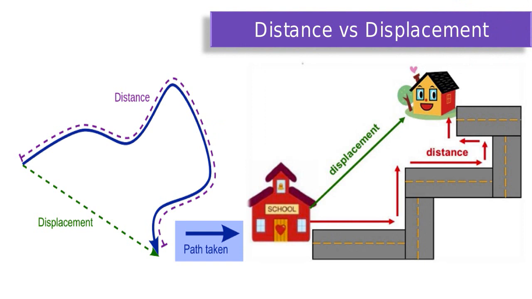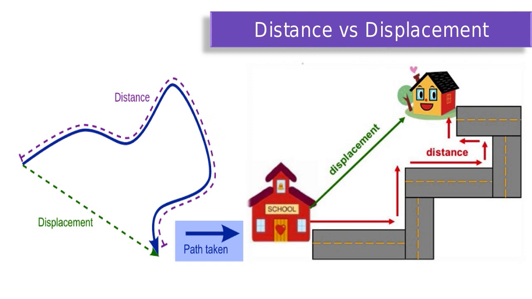Regarding distance and displacement, it is worth noting, first, that distance is a scalar quantity while displacement is a vector quantity, both having the same dimension L and also the SI unit of meter. Second, the magnitude of displacement is equal to the minimum possible distance between 2 points.